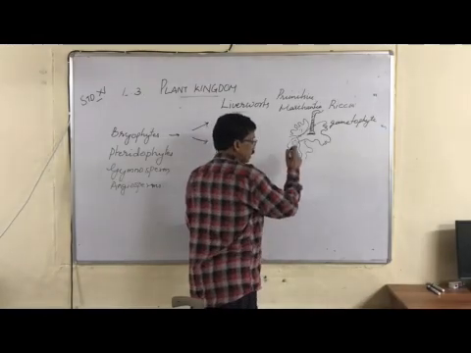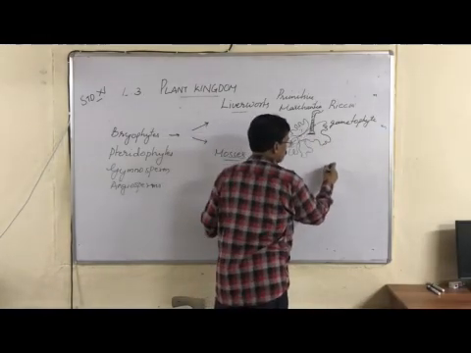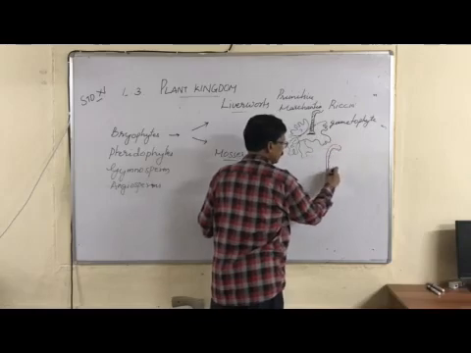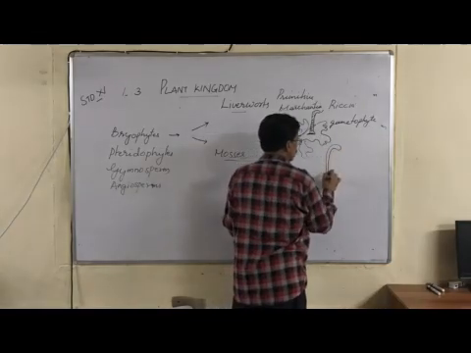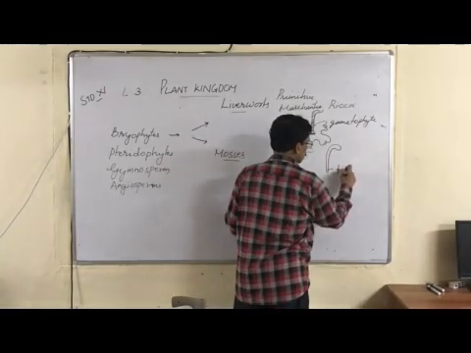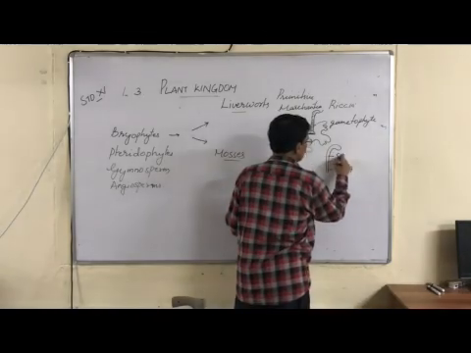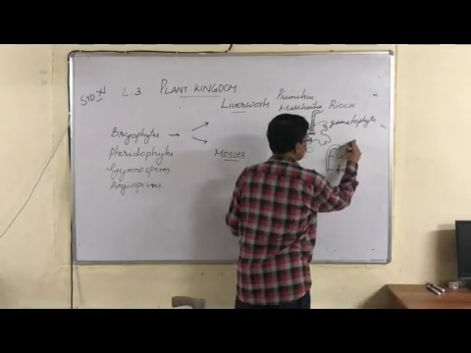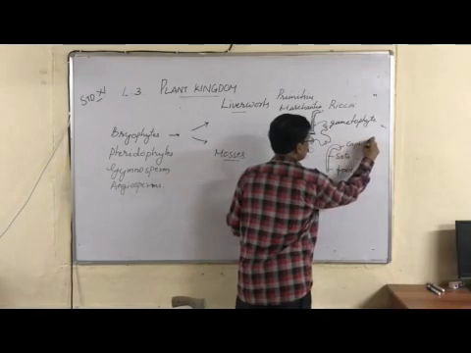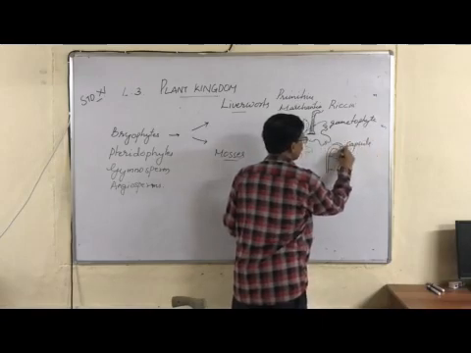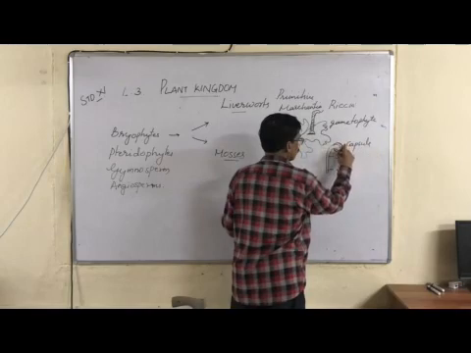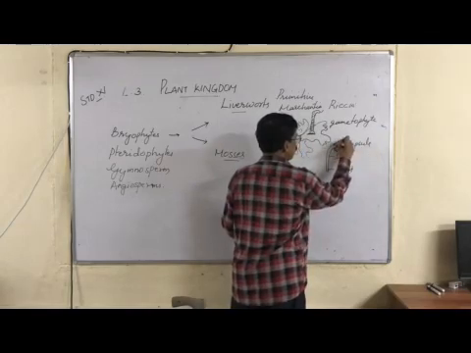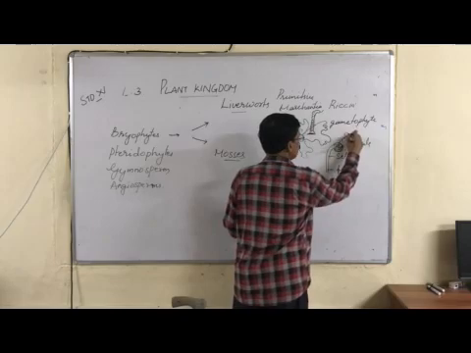If I draw the sporophyte in figures, you can see three parts: foot, seta and capsule. The capsule is the region where spores are formed inside by meiosis.